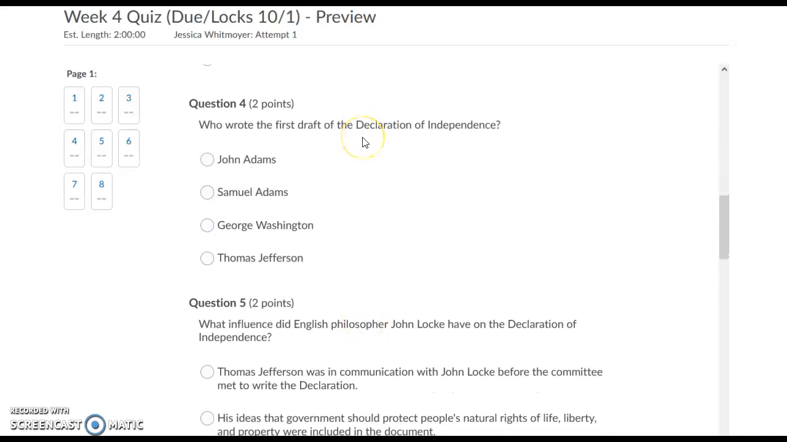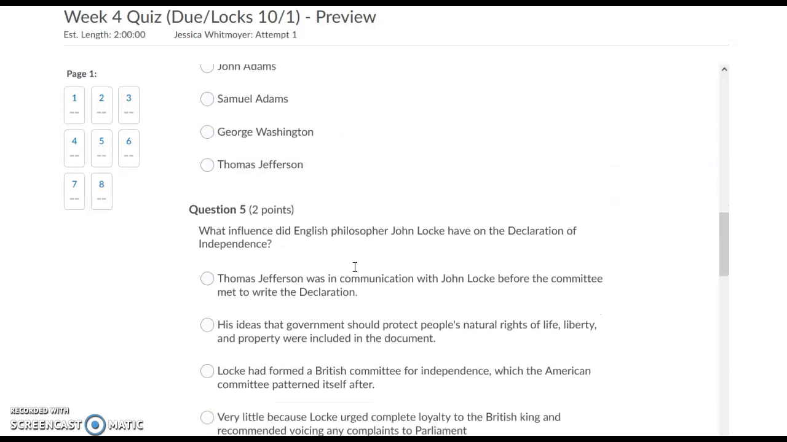Question 4. Who wrote the first draft of the Declaration of Independence? John Adams, Samuel Adams, George Washington, Thomas Jefferson.